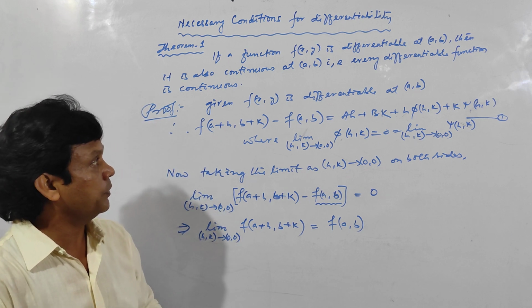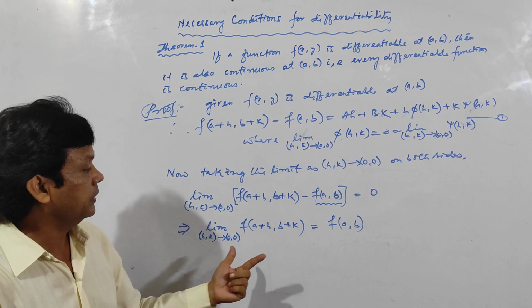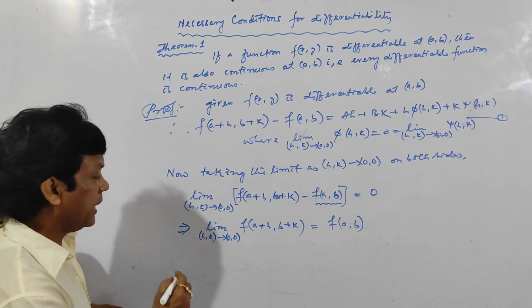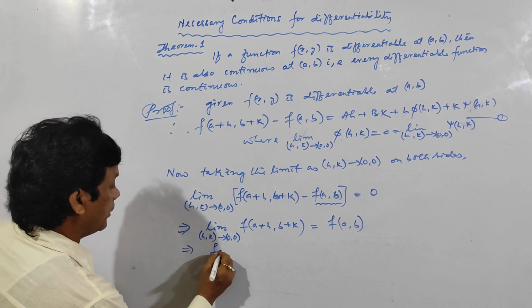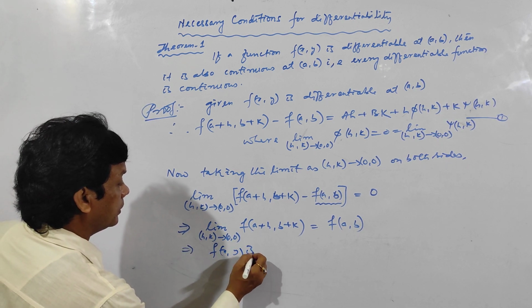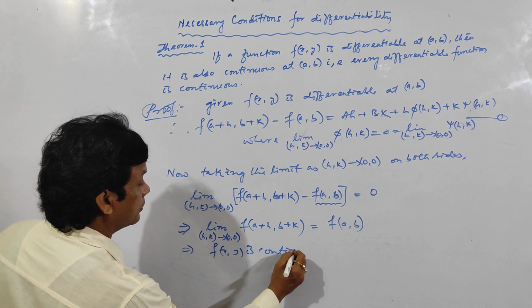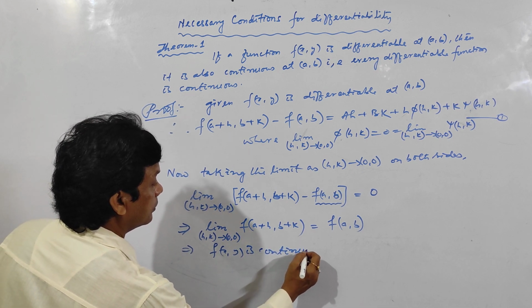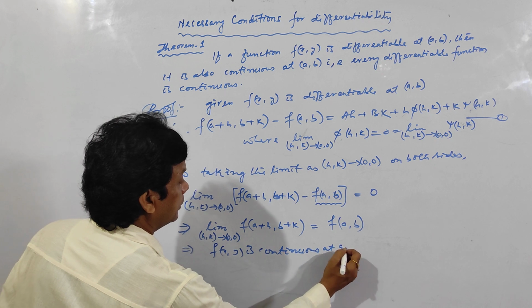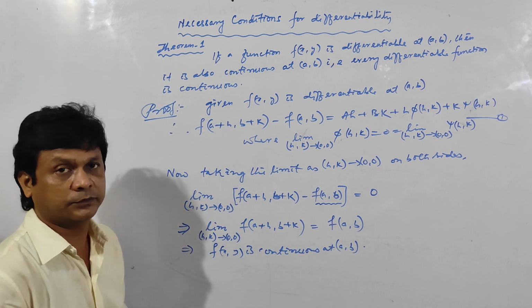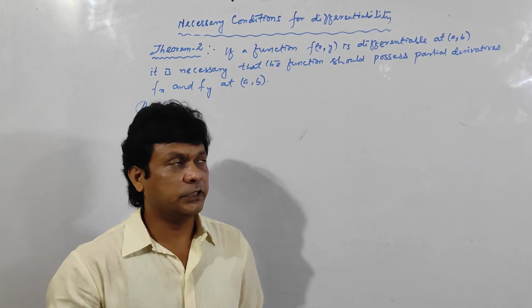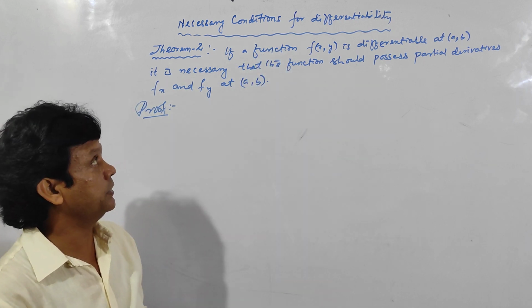That means if a function is differentiable at (a, b), then it is also continuous at (a, b). It implies f of x, y is continuous at (a, b). Clear?